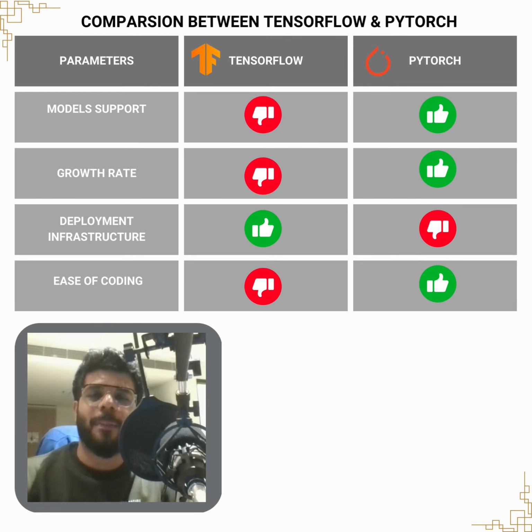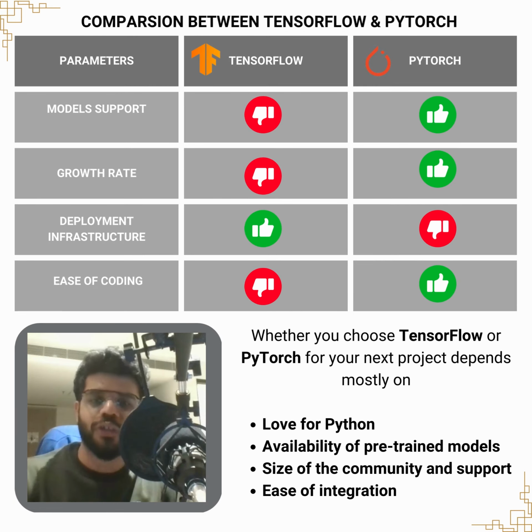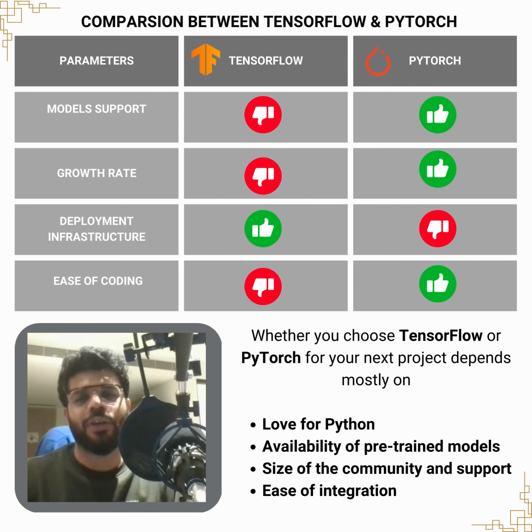In this slide, let's try to draw a comparison between TensorFlow and PyTorch on the following parameters. First, model support. TensorFlow, though it might have a huge community and huge libraries, however, coming to the model support, PyTorch wins in this regard. Reason being, PyTorch has 85% of the models supporting it exclusively on Hugging Face, while only 8% of the models are being supported by TensorFlow, and the remainder can be used in both the frameworks. Moving on to the growth rate, based on the graph from the first slide, we can see that PyTorch has been doing significantly better of late, and the growth rate is on a steady rise.